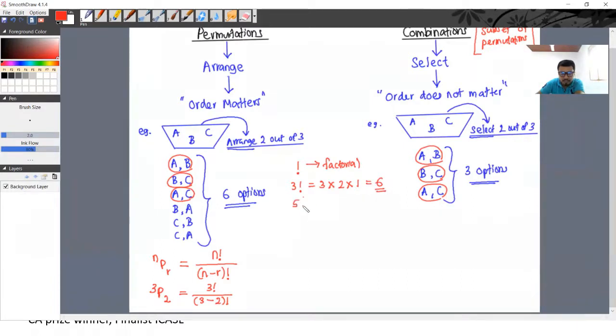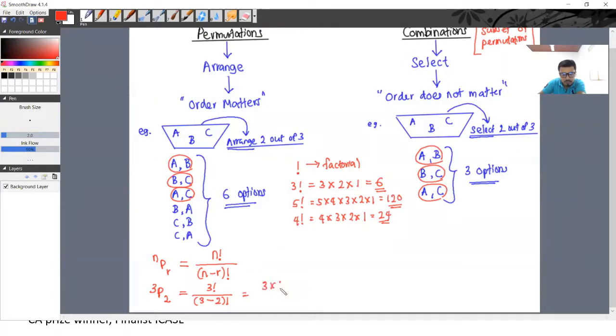If it was 5 factorial, that is 5 into 4 into 3 into 2 into 1. 5 into 4, 20, 20 into 3, 60, 60 into 2, 120. 4 factorial is 4 into 3 into 2 into 1, that is 24. Likewise.